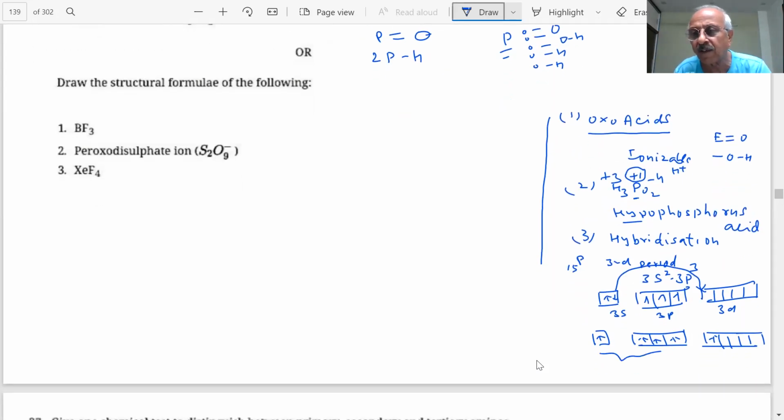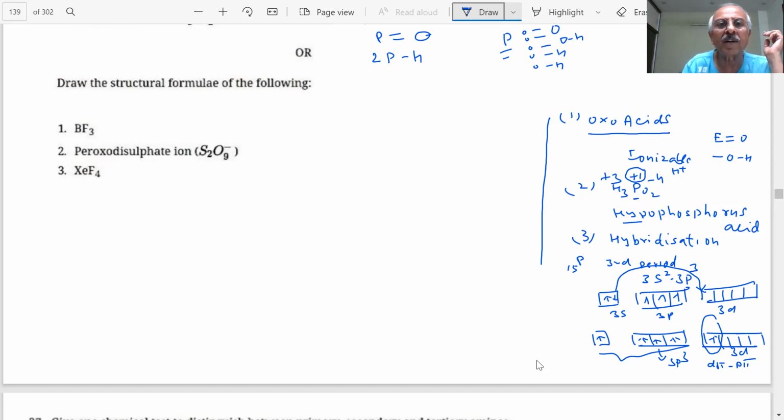I'm showing so many ways. If I do sp3, then there is 1 electron left in the 3d. This will form a multiple bond with the oxygen, a d pi p pi bond. Pi bond. You already know that.